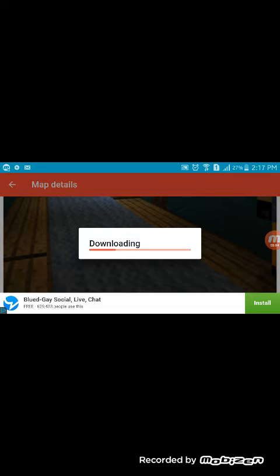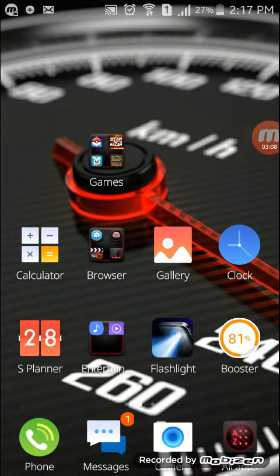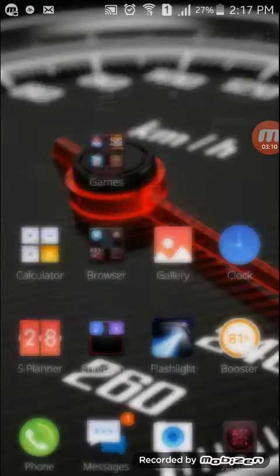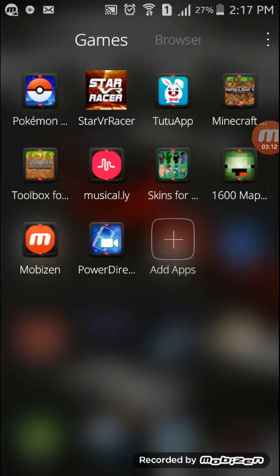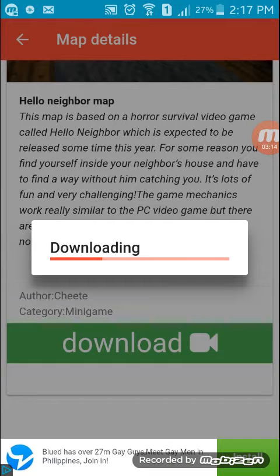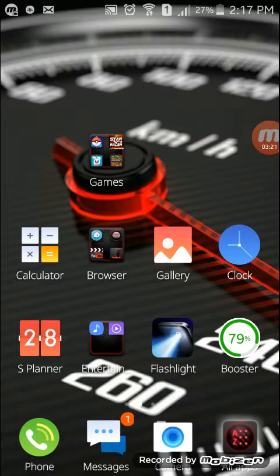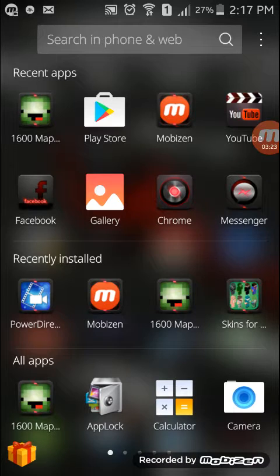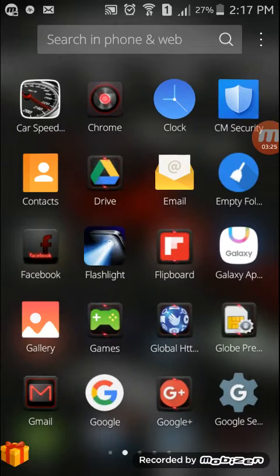I have already downloaded one of these, so if it's done downloading, it's going to say open. It is done. Go open Minecraft. So where's my Minecraft? Oh jeez, there's my Minecraft.